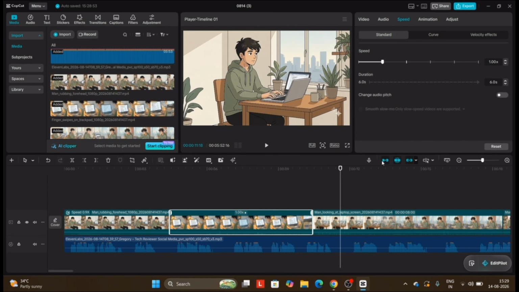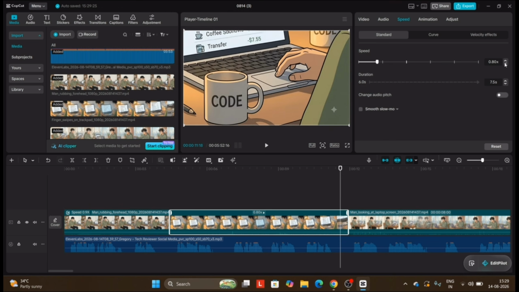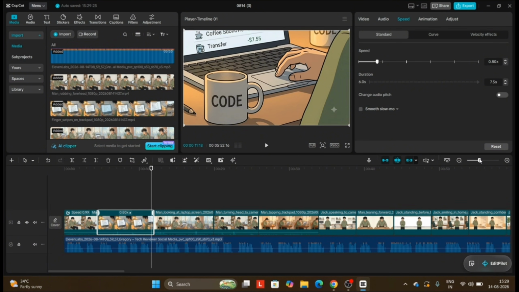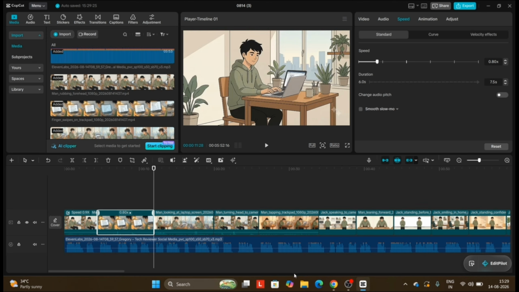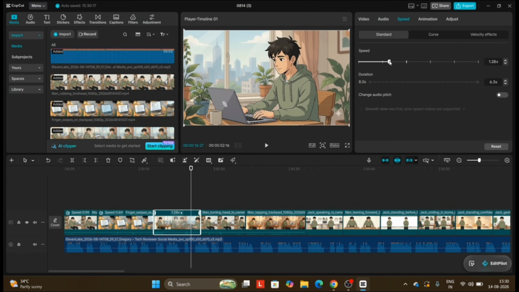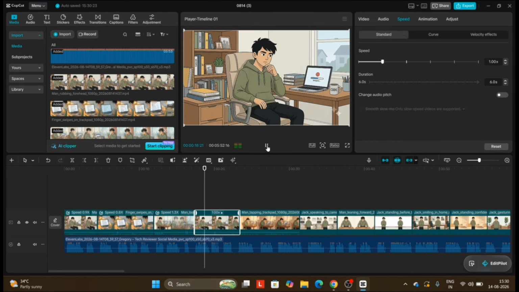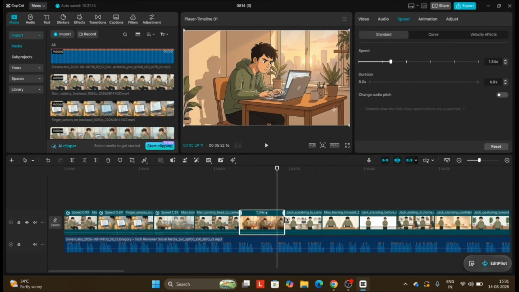We'll select the second scene and slightly increase or decrease its duration so that it matches the voiceover perfectly. We'll follow the same process for scene 3 and all the remaining scenes. As you can see, I'm checking each scene's voiceover in Claude to see exactly where it ends, and then adjusting the corresponding clip in CapCut to match it properly.